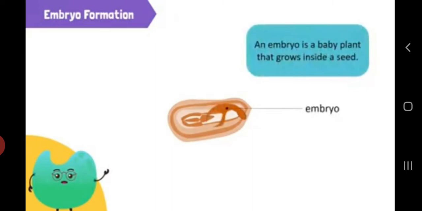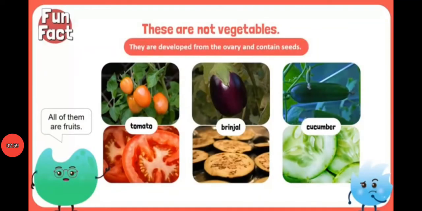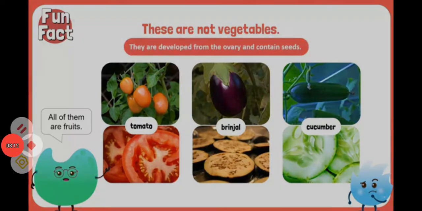Let us learn about the fruit. Do you know tomato, brinjal, cucumber? These are not vegetables. All of them are fruits because they are developed from the ovary and contain the seeds.